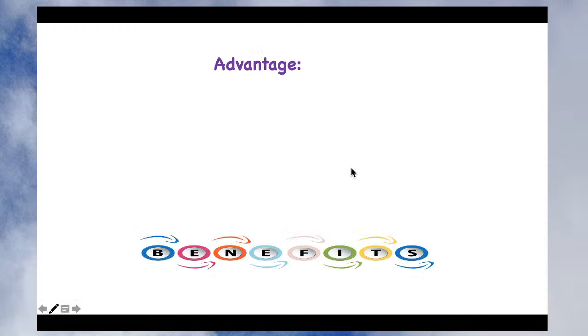Let's see what the advantages of the improved ORS formulation are. You can see the stool output is reduced by 50%, as compared to your normal ORS which does not contain the glycine. So maybe if you are suffering from diarrhea and the frequency is 6 times a day, and you start ORS treatment, it will come down to 3 times a day. Okay, so stool output is reduced, and if you are able to control stool output, indirectly you will also reduce loss of water and loss of electrolytes. So this is another important advantage.